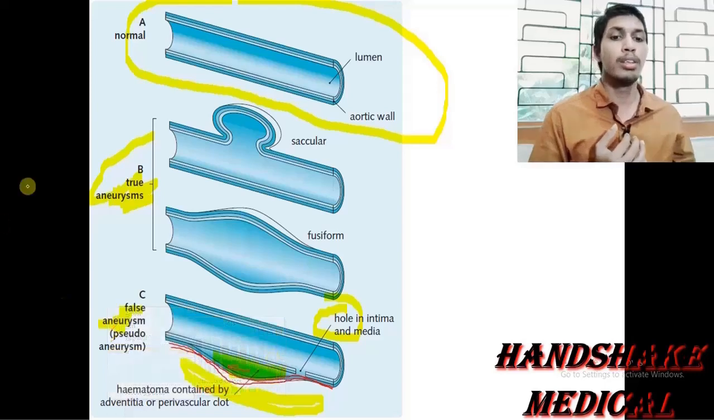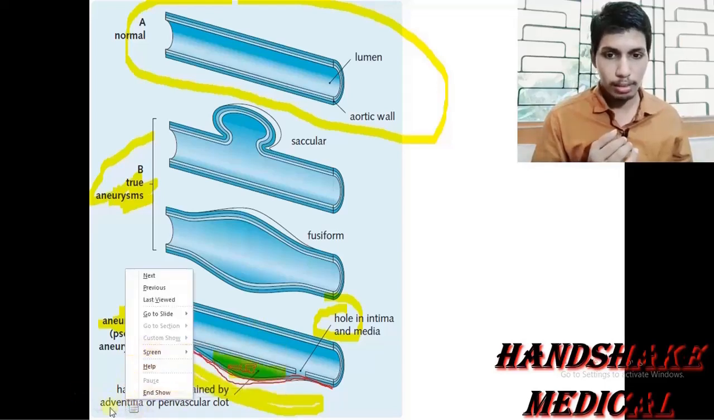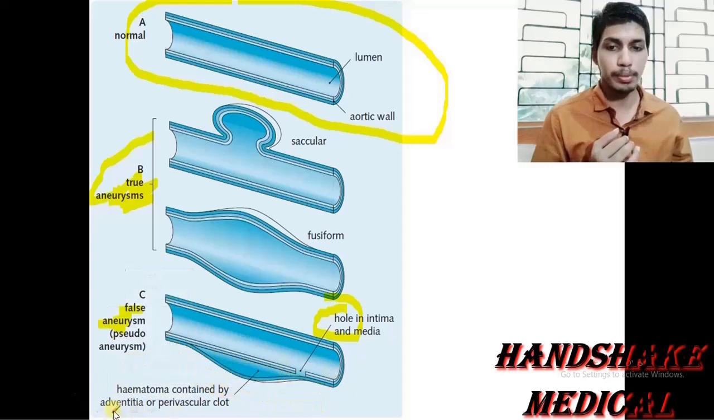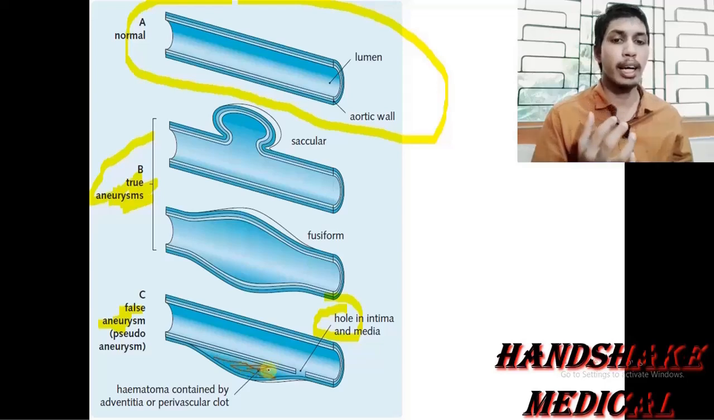So what would happen? So this hematoma, clearing the screen, one minute. So this hematoma is actually present in the perivascular space, and it can freely communicate with the intravascular space.